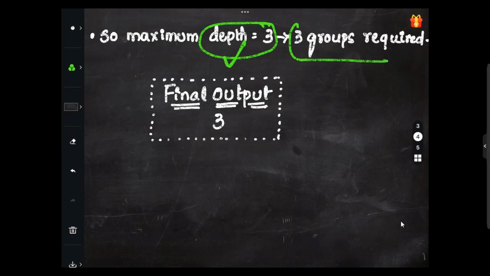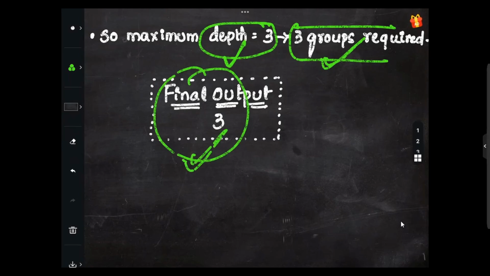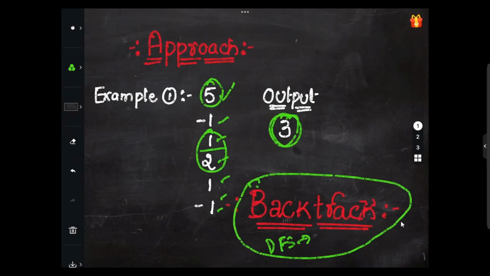Now we have three groups required. So the final output that we got here is 3, which is equivalent to the output that they have given for example 1 in the question. So our approach works absolutely correctly in this case.